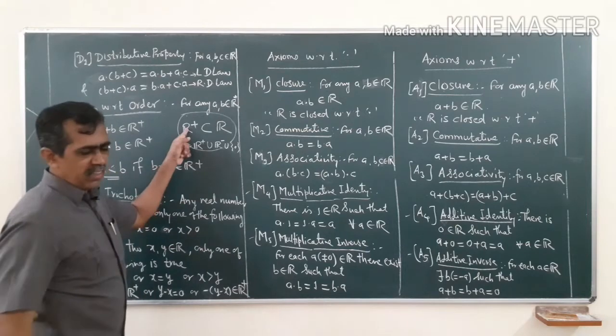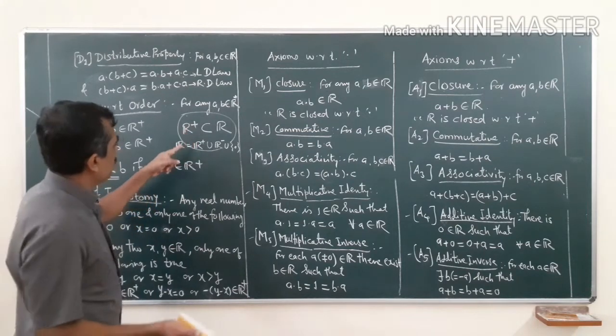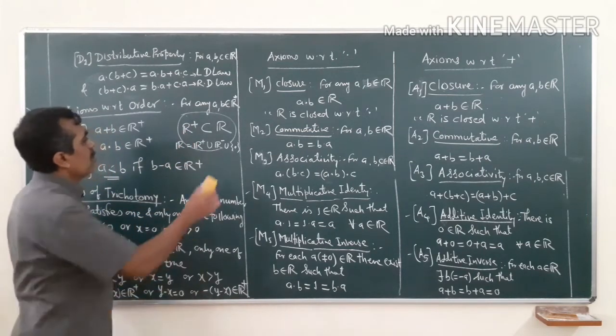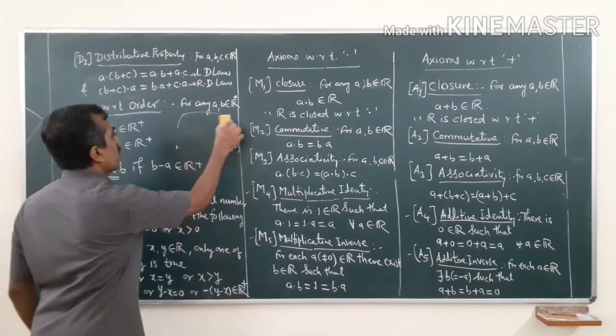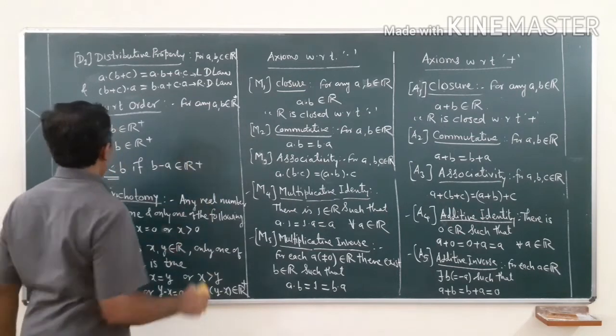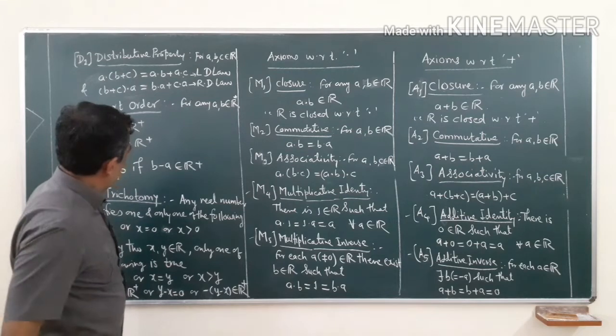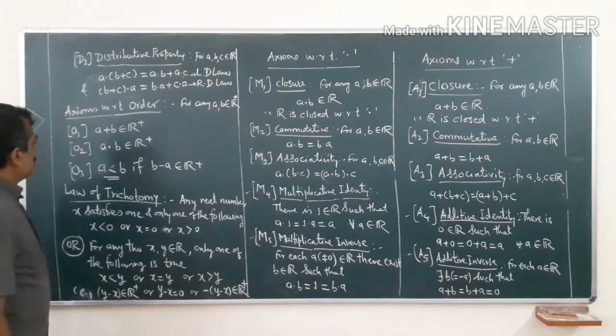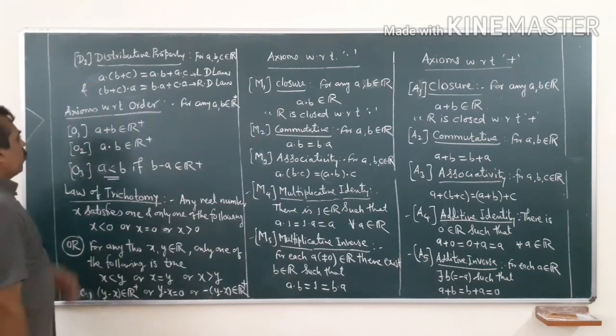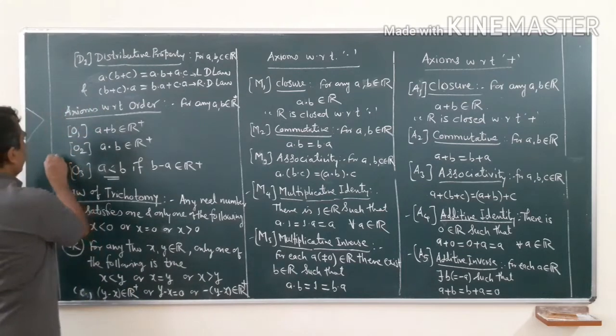So we consider here some properties for R plus first, and then we will go for properties of all real numbers. First of all, see, three properties, actually basically two properties.